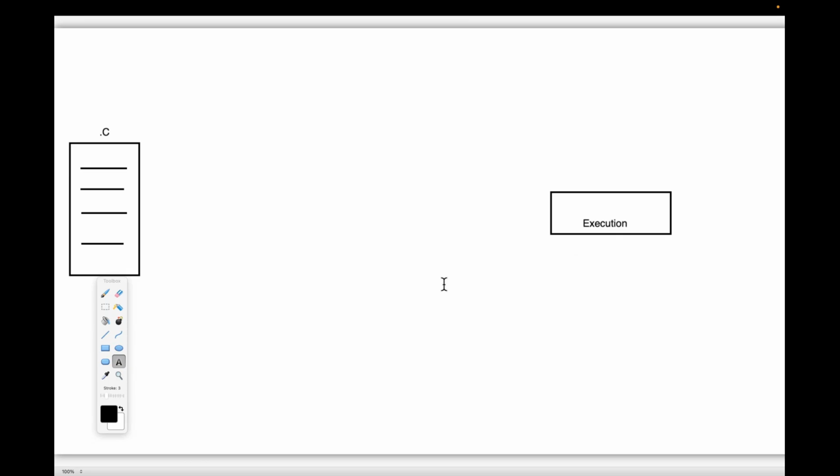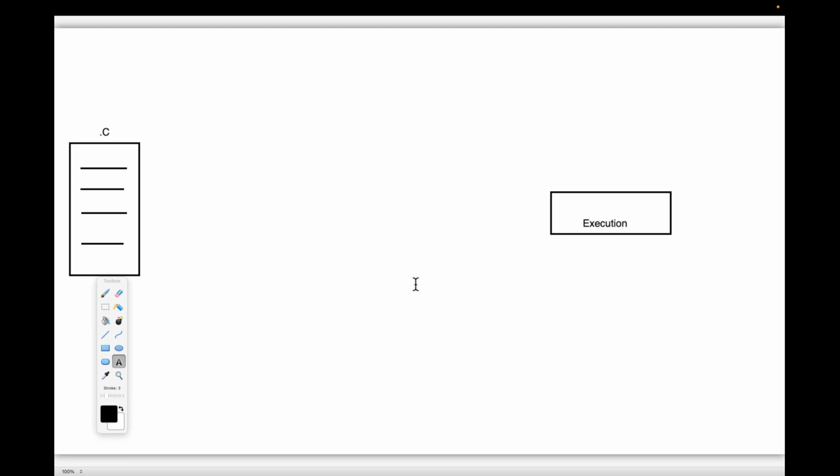Guys, now I'm asking this question to all of you; try to answer it. We are going to execute the program, but who is going to execute it? We have written a C program, that we understood. But who is going to execute the C program? Definitely somebody else has to take the responsibility of executing our program. Then who is executing our C program? That we have to understand.